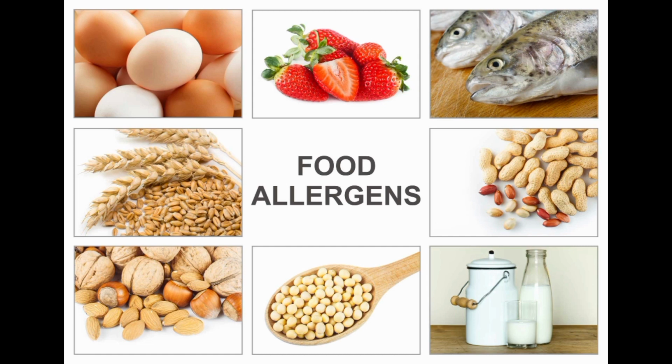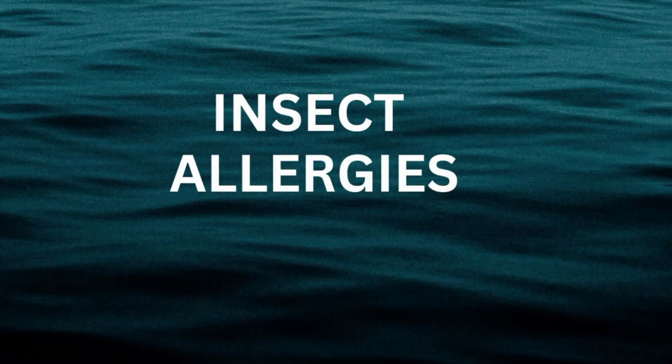Common food allergens include peanuts, tree nuts, fish, shellfish, milk, eggs, soy, and wheat. People with a history of food allergies should avoid the allergenic food and may carry medication like an epinephrine auto-injector for emergency treatment in case of a severe allergic reaction.